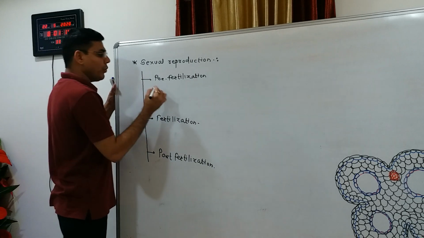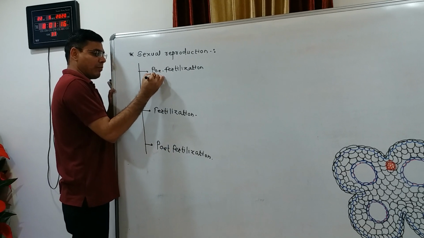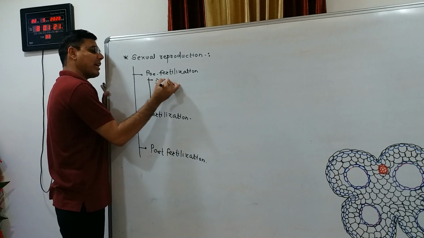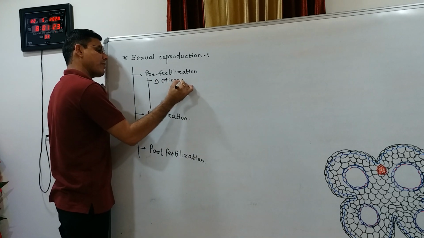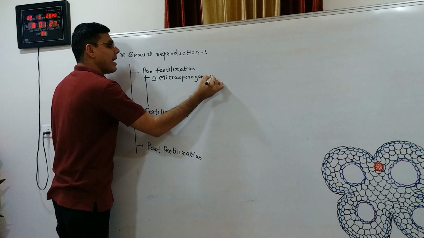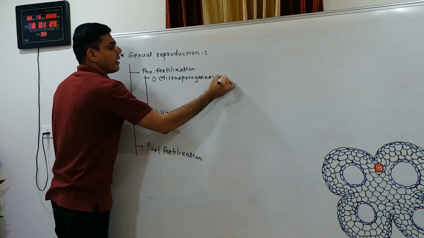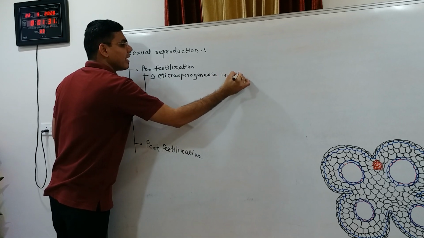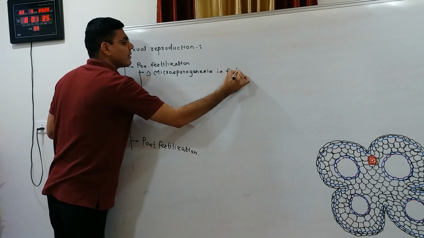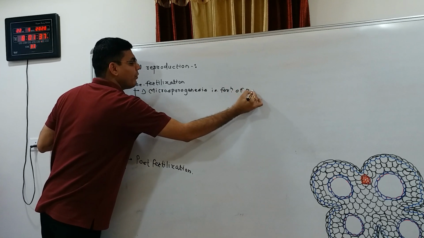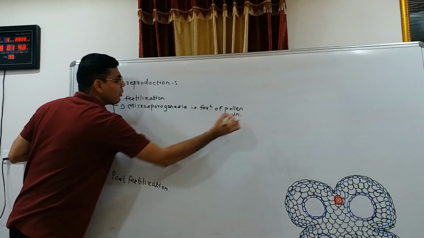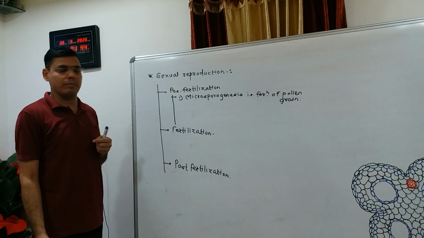During pre-fertilization the following events take place. First, microsporogenesis, that is the formation of pollen grains, because pollen grains are called microspores.